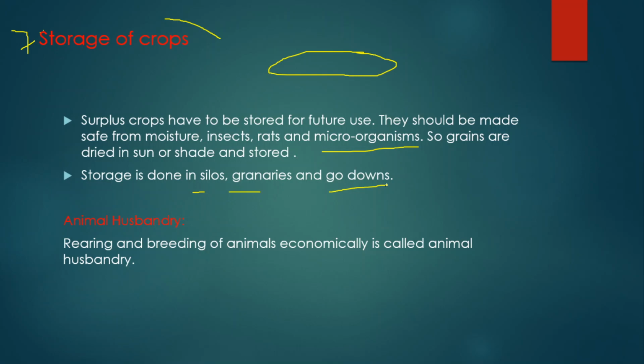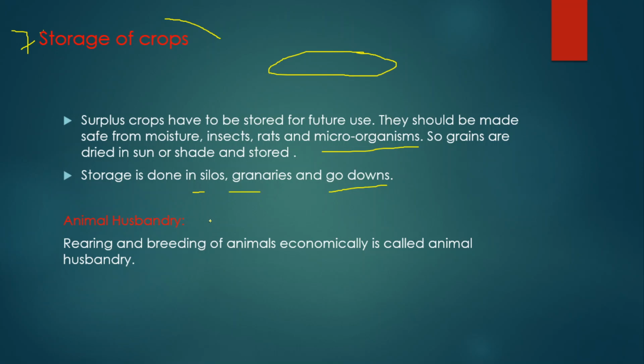Like this he will preserve the crop for future use. Whenever we get a deficit crop, we can see a huge demand for that crop in the market. Whenever there is a surplus production, the price of that commodity decreases. So these are all the seven basic agricultural practices.